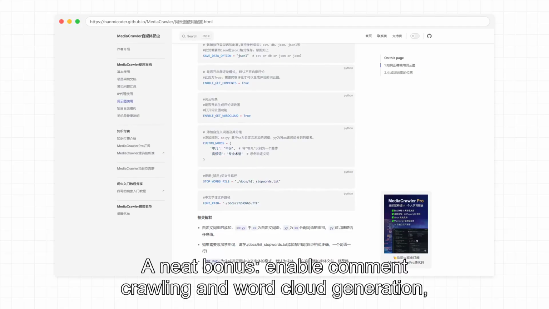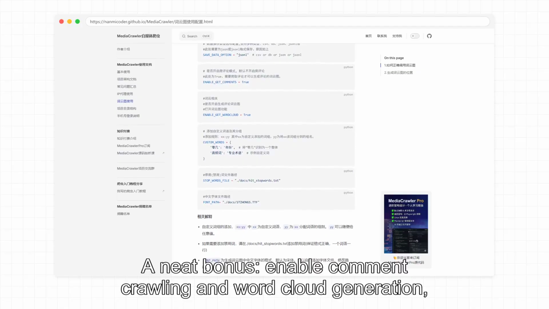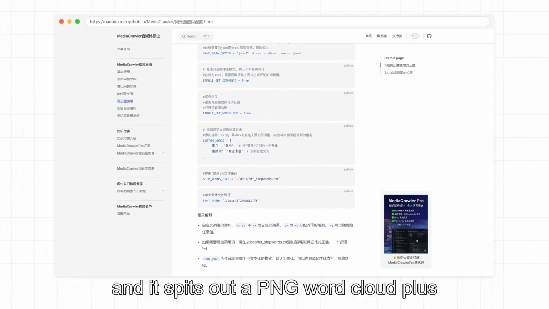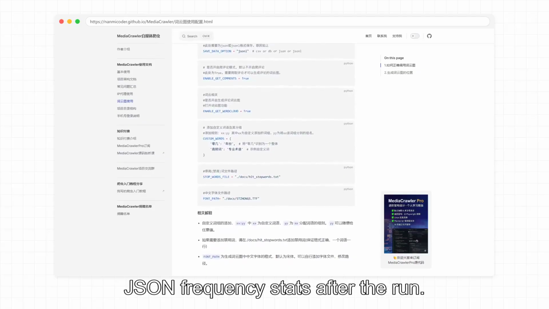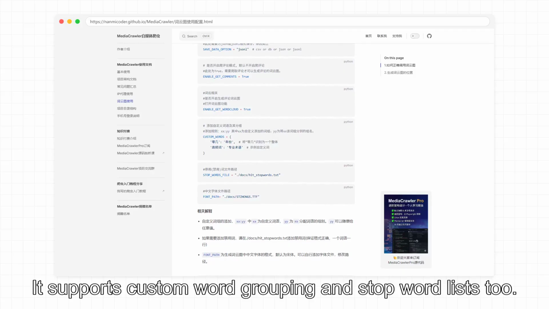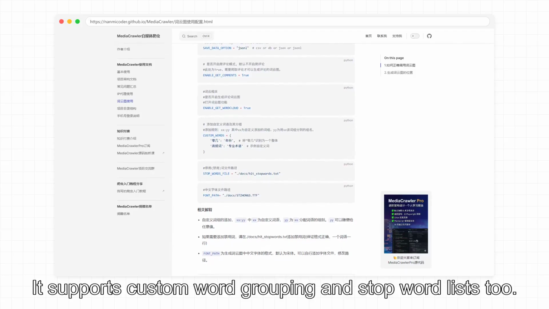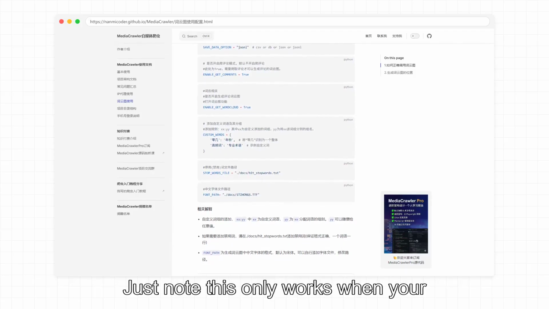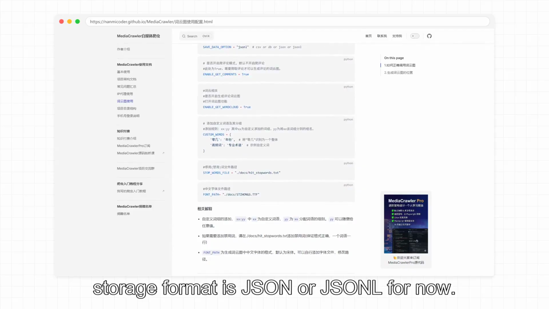A neat bonus: enable common crawling and word cloud generation, and it spits out a PNG word cloud plus JSON frequency stats after the run. It supports custom word grouping and stop word lists too. Just note, this only works when your storage format is JSON or JSON-L for now.